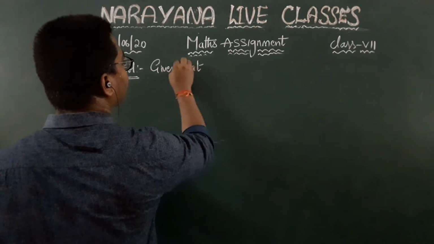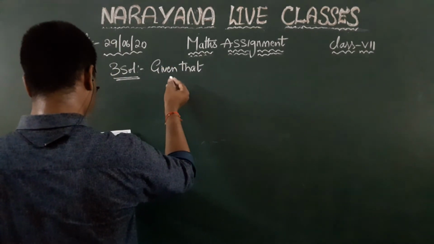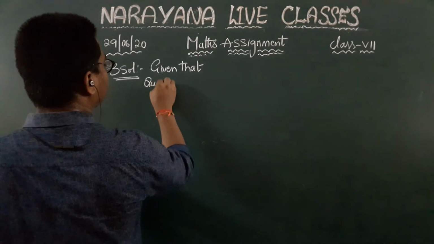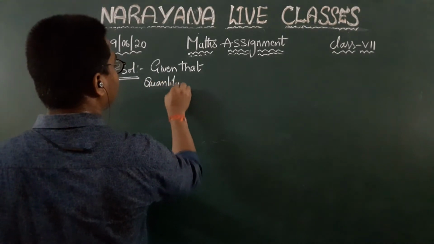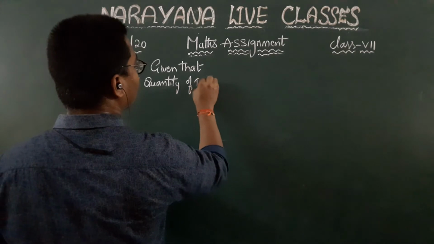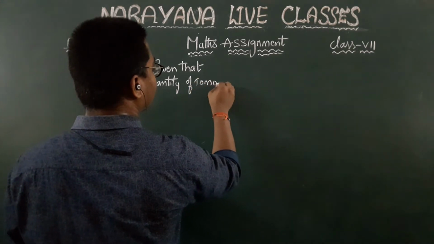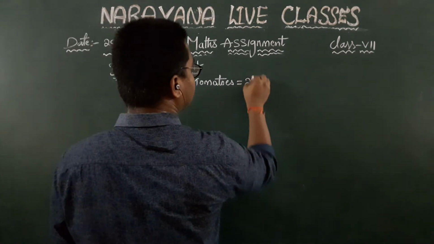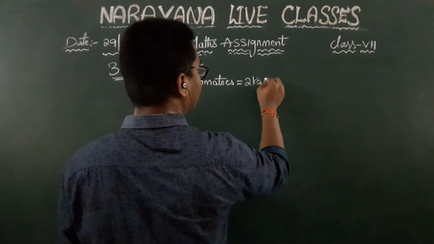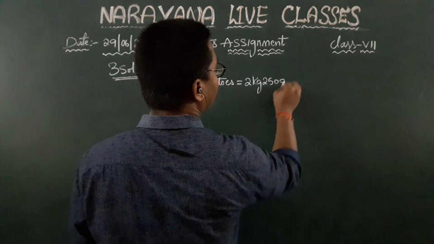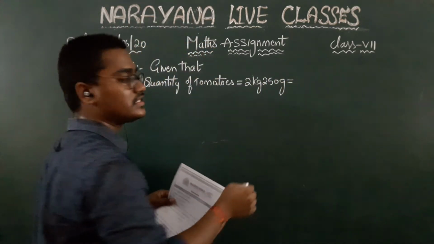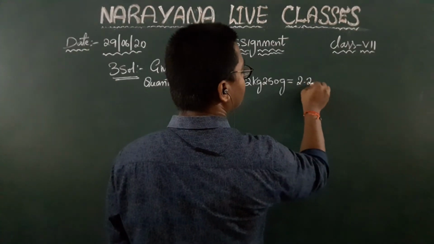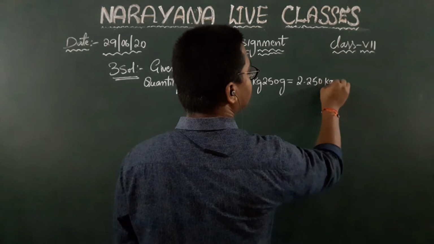Given that, quantity of tomatoes is equal to 2 kg 250 grams. When you convert these grams in terms of kg, it will be 2.250 kg.